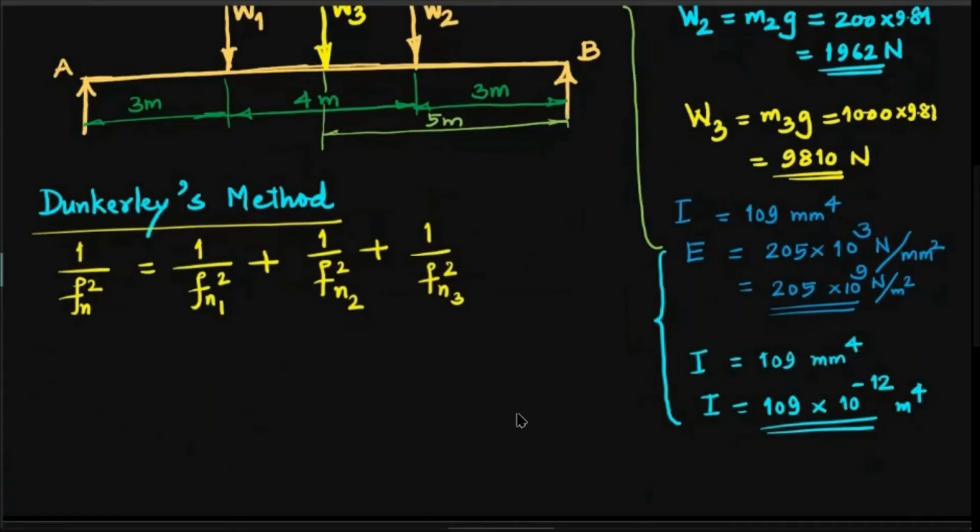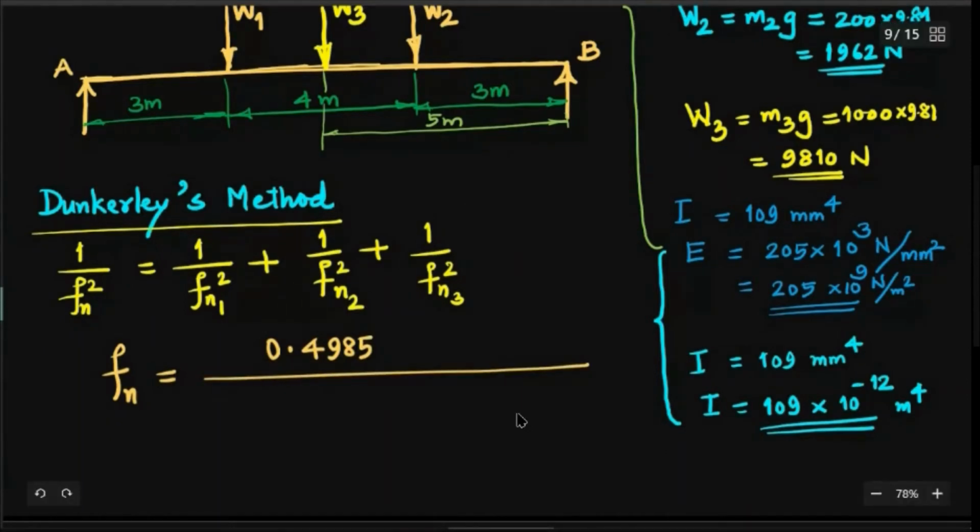And when you do all these simplifications, you will get an equation for Fn. So we are interested in using that equation straight away. That's very simple, but please try to understand. Fn is equal to 0.4985. This I told you during the morning session. So 0.4985 is actually 1 by 2 pi into root of 9.81. If you calculate, you will get 0.4985. Then that divided by a simple expression: under root of delta 1 plus delta 2 plus delta 3, etc.